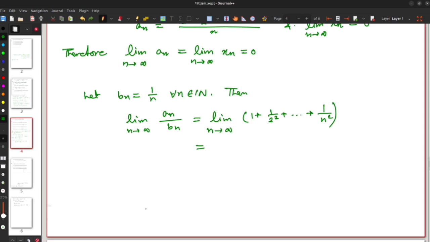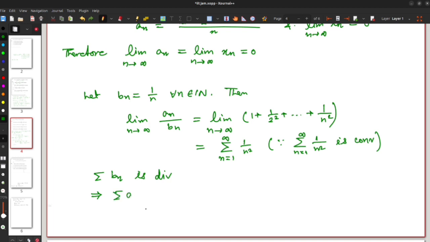This is equal to the sum of the series n equal to 1 to infinity 1 by n square. Since the series summation n equal to 1 to infinity 1 by n square is convergent, and this is a non-zero positive real number, therefore the series summation an and summation bn converge or diverge together. Now summation bn is divergent, and therefore the series summation an must be divergent.